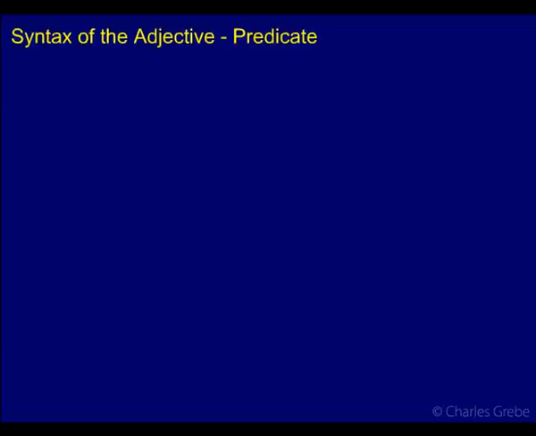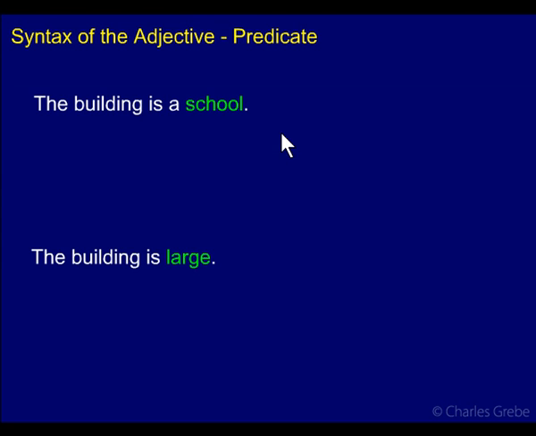In English, we have predicate adjectives and predicate nouns, and they're slightly different. Let's look at a couple of English sentences here. The building is a school versus the building is large. Here we have two sentences. The bits that are different are on the end here. The building is a school. The building here is a subject in both of them. We have a linking verb, is.